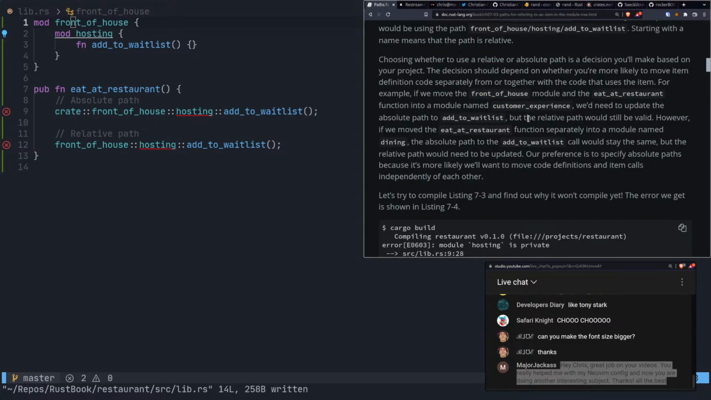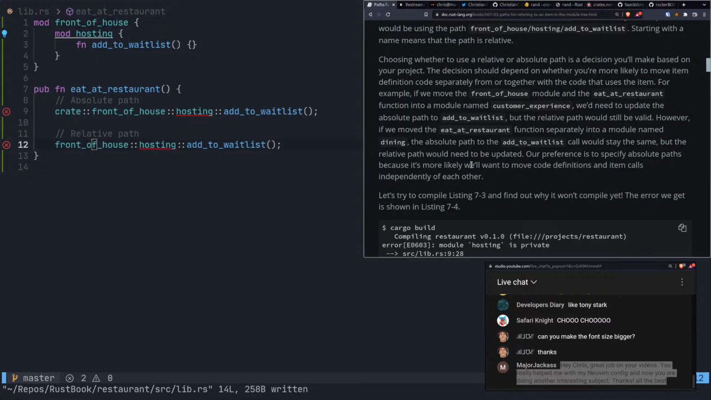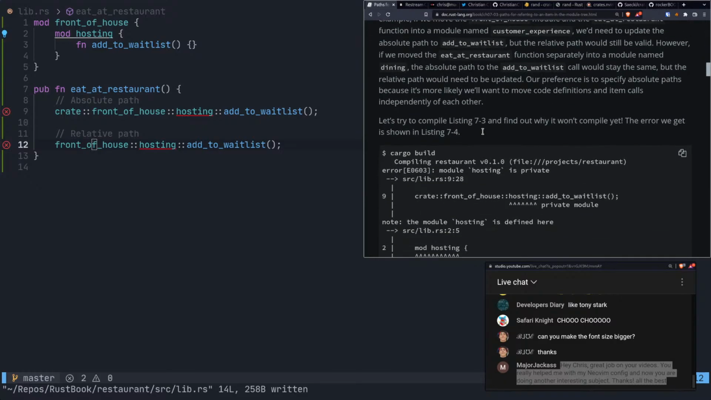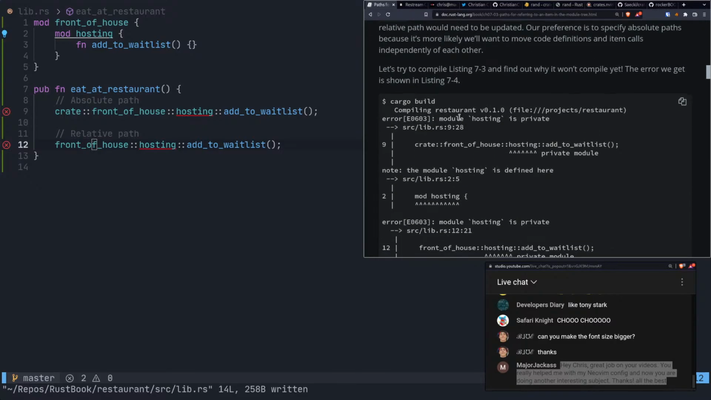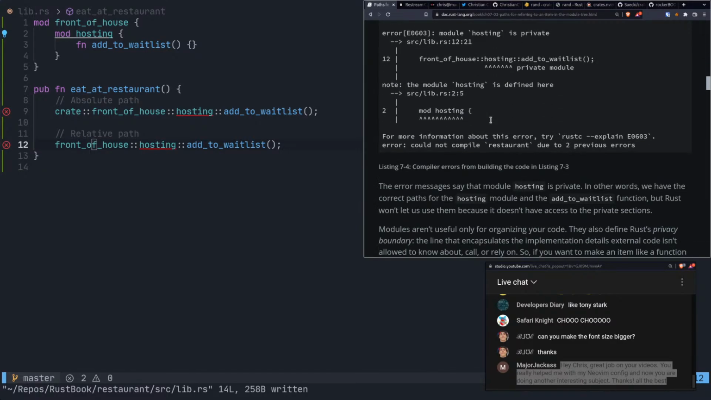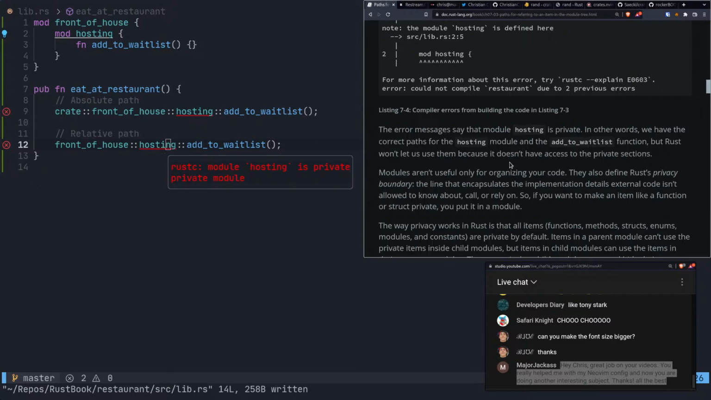Okay. And if we just do it relatively, then we won't have that problem, I guess. All right, so there are trade-offs. I'm sure we'll run into them. Let's try compiling 7-3 and find out why it won't compile yet. We already know why it won't compile, because we don't have access here or here, right?